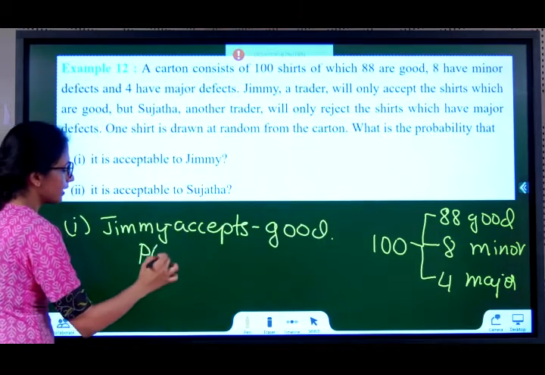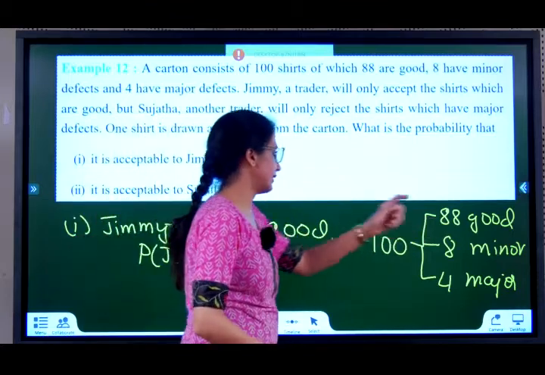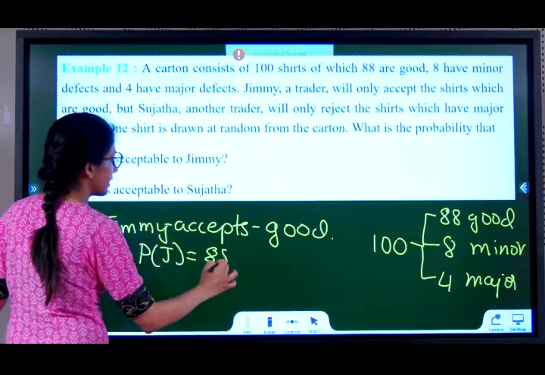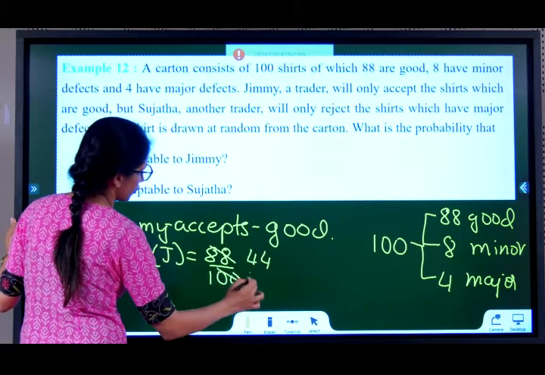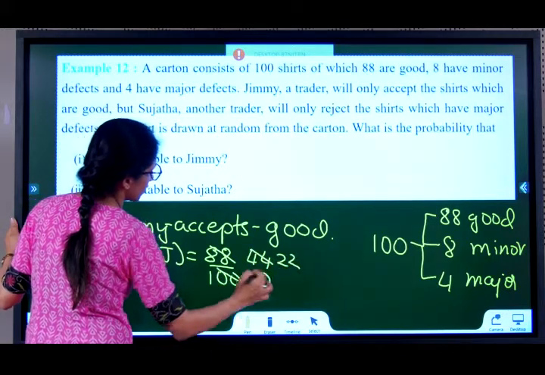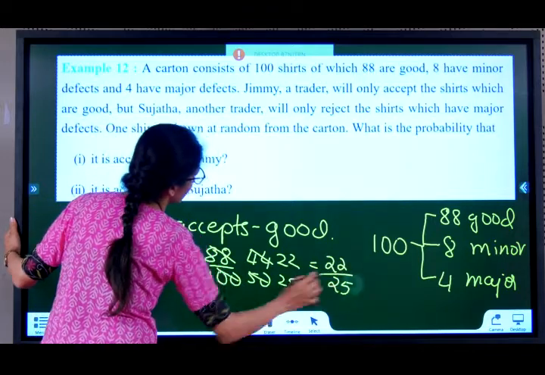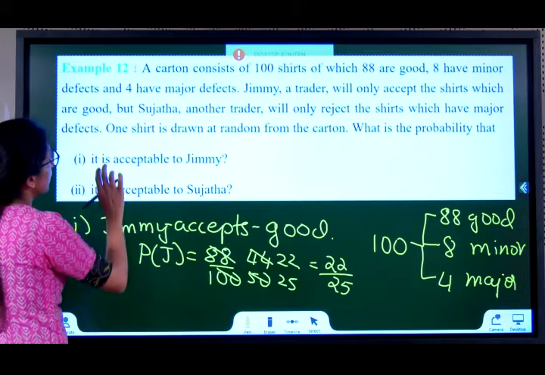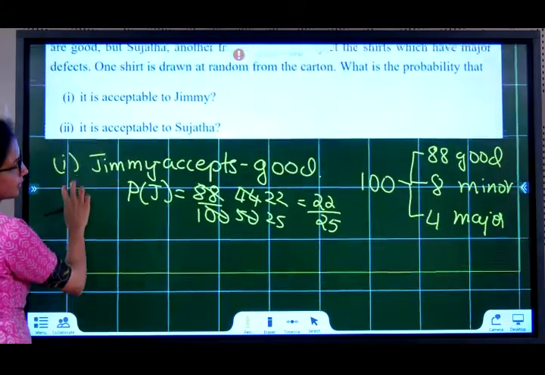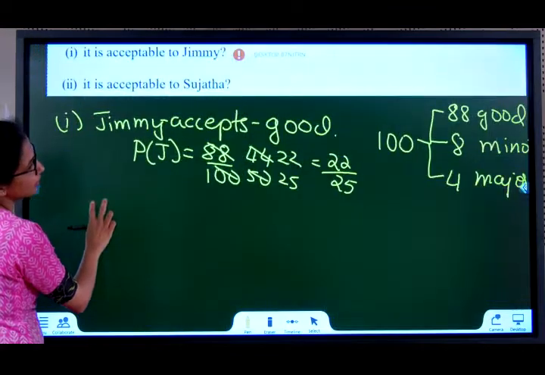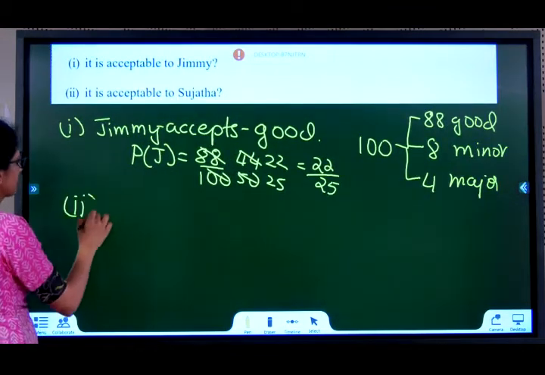So probability for Jimmy is, what is the favorable good shirts? 88. Totally how many are there? 100. So 2 44s are, 2 50s are, 2 22s are, 2 25s are. 22 by 25 is the probability for Jimmy. Sujata, on the other hand, rejects only major defects.